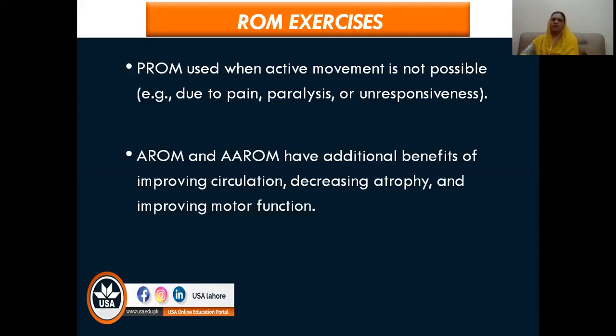So if the patient is totally paralyzed and unable to perform the activity himself, only then you should perform passive range of motion exercises, because passive range of motion is only adopted when active is not possible, because passive range of motion will not end up in any increase in muscle strength or any increase in circulation. That's why passive range of motion exercises do have the benefit that they will maintain the flexibility of the muscles.